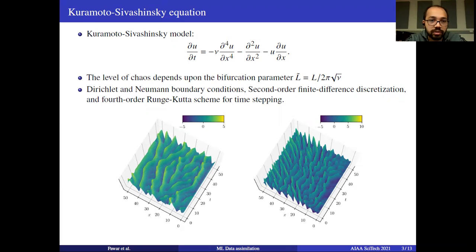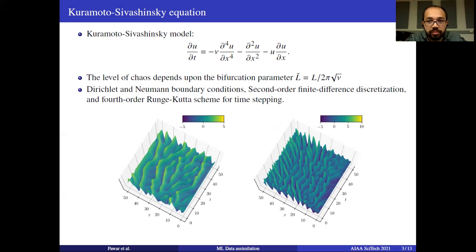The level of chaos in the KS model is determined by the bifurcation parameter L, which depends on the length of the computational domain and the viscosity. We keep the length of the computational domain constant, and we can vary the parameter nu so that we get different chaotic behavior in the KS equation. We apply Dirichlet and Neumann boundary conditions on the left and right sides of the domain, and we use second order finite difference discretization, and for the time stepping we apply a fourth order Runge-Kutta scheme.